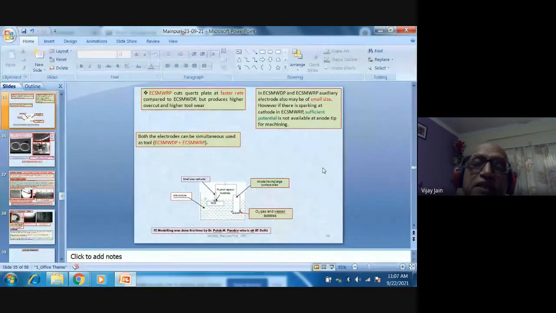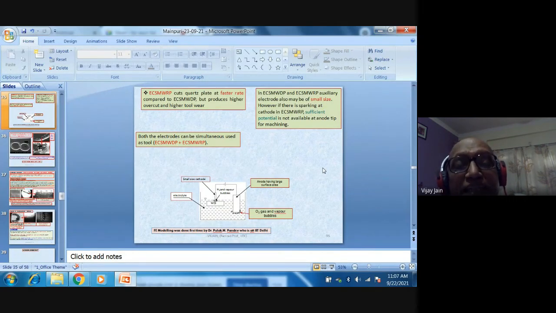See, EDM is well known, electric discharge machining. It is used for electrically conducting material because there you have anode and cathode. Electrochemical machining is also well known. It is used for electrically conducting material because you have anode and cathode and electrolysis is taking place. Now the question is, during electrochemical machining when electrolysis is taking place, I showed to you that hydrogen is evolved at the cathode and oxygen is evolved at the anode, right?